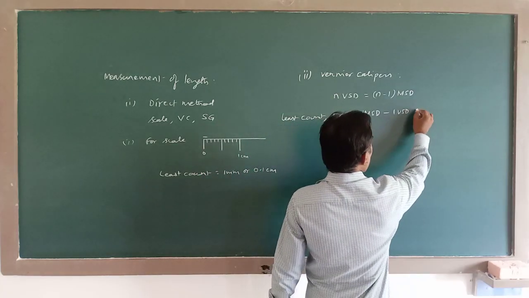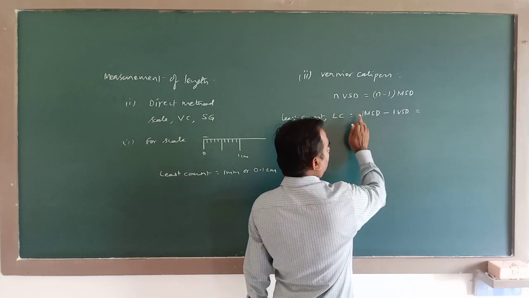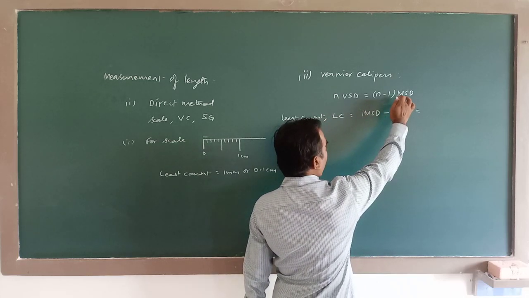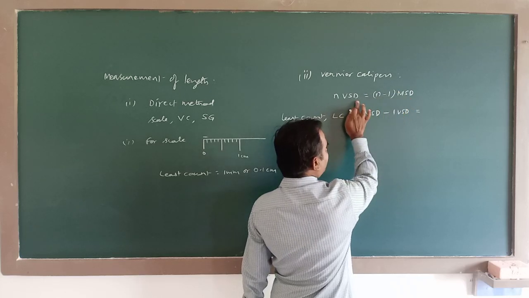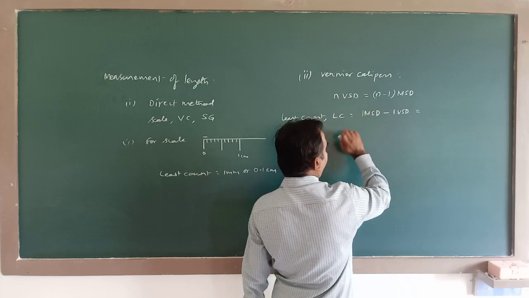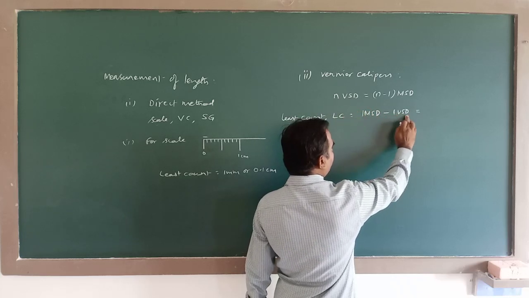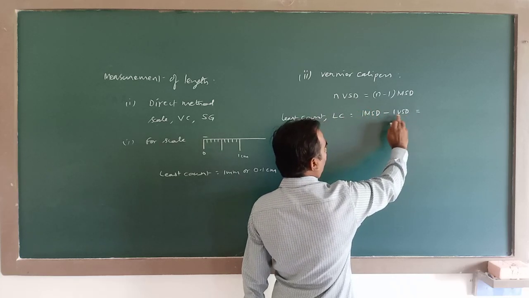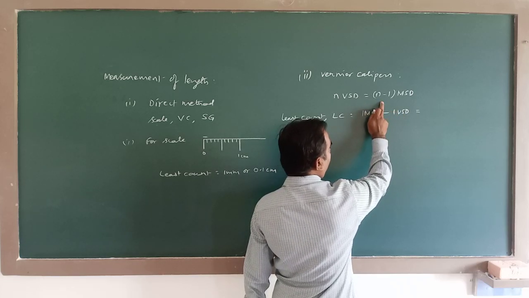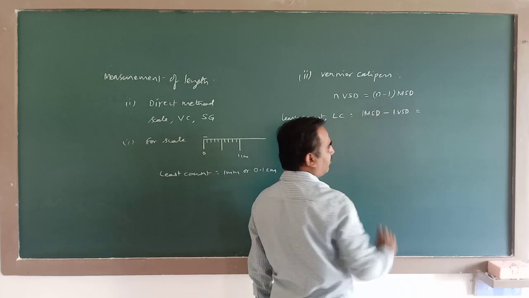Now, here one vernier scale division will become n minus 1 main scale divisions. I can write one vernier scale division is equal to n minus 1 divided by n main scale divisions.